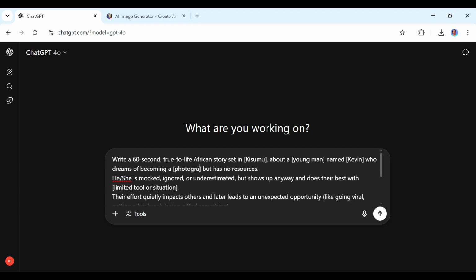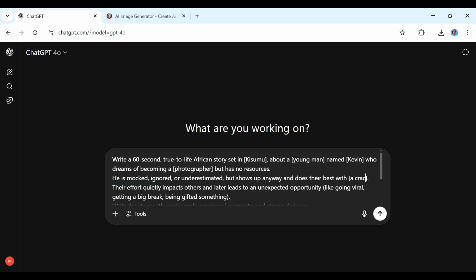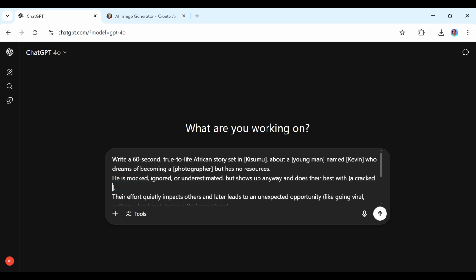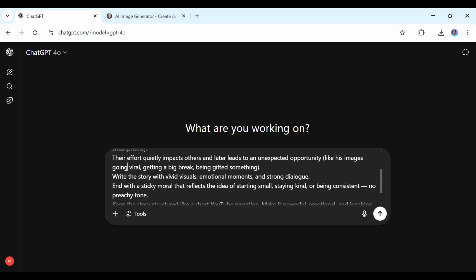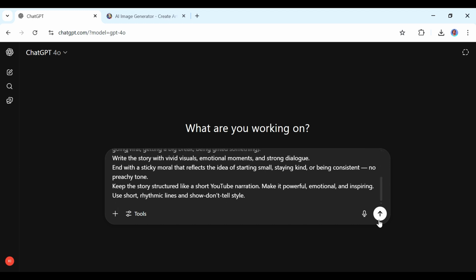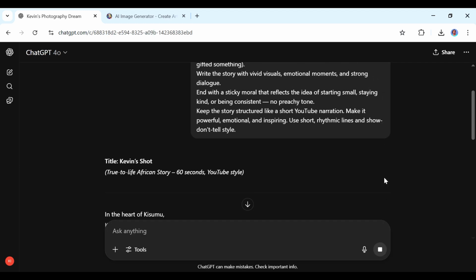In the passion, I'm going to write photographer, and then here I'm just going to edit that he is mocked, ignored, or underestimated, but shows up anyway, and then the prompt goes on and on. So you're going to edit this so that it becomes yours, and you can tell any story using the exact same format. Enter that. Yeah, so we have our story here now.